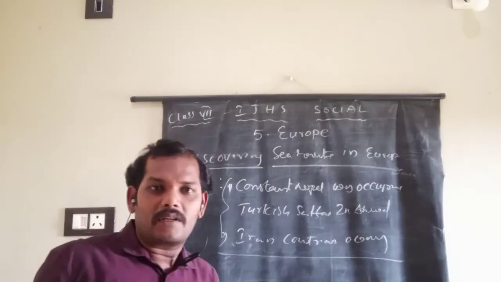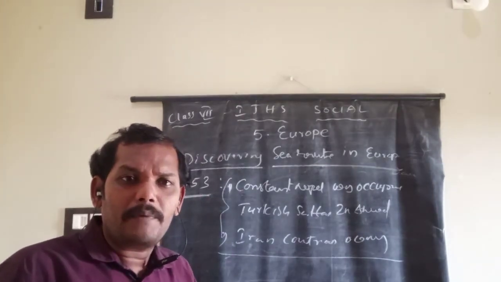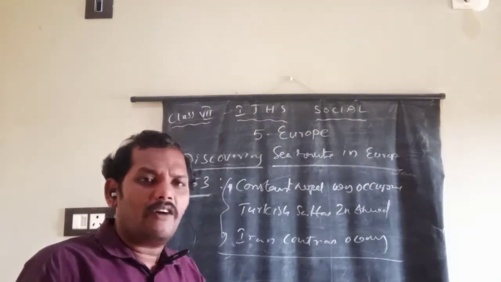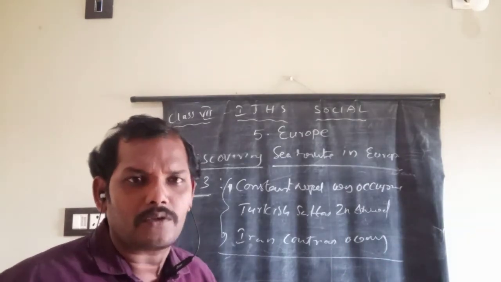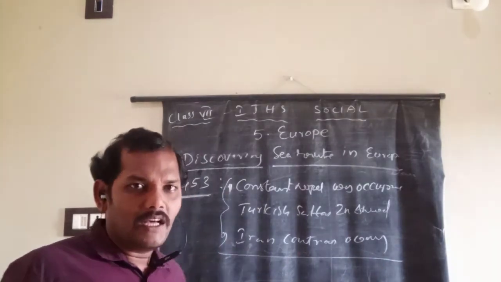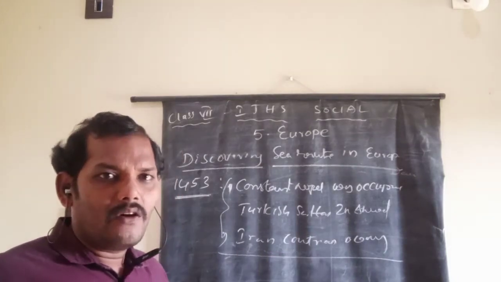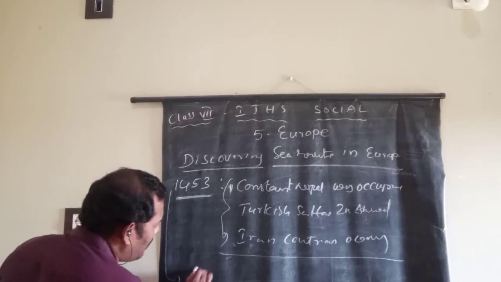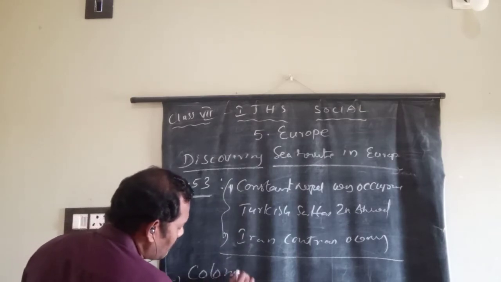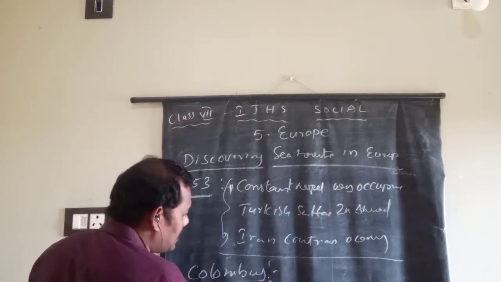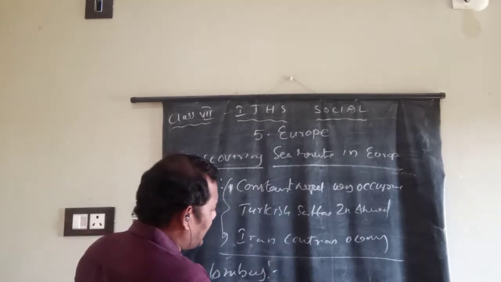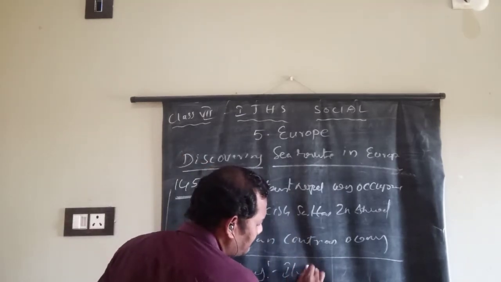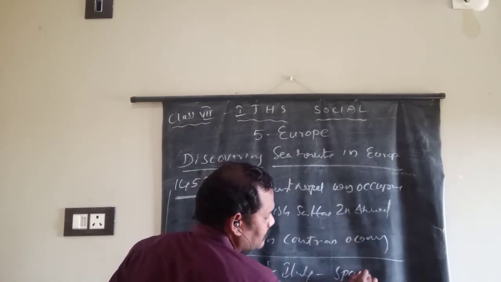This is the landmark. Then the European people wanted to discover different sea routes. Then they started. Who was the first person to discover the sea routes? Columbus. He belonged to Italy, but he worked for Spain.